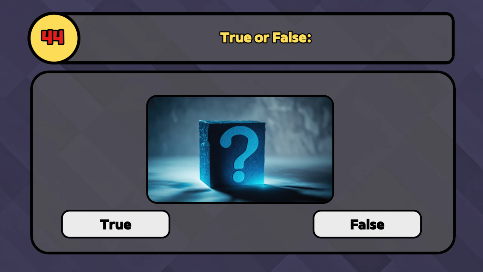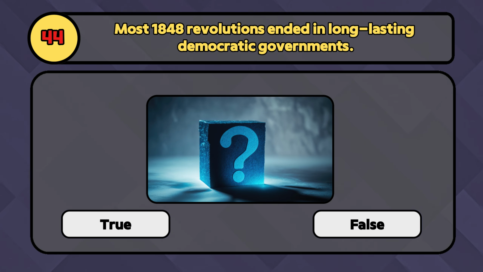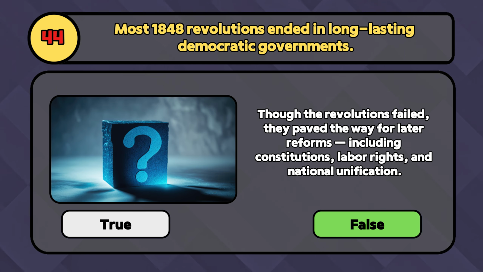True or false? Most 1848 revolutions ended in long-lasting democratic governments. False. Although many revolutions were suppressed, they inspired later reforms and movements.